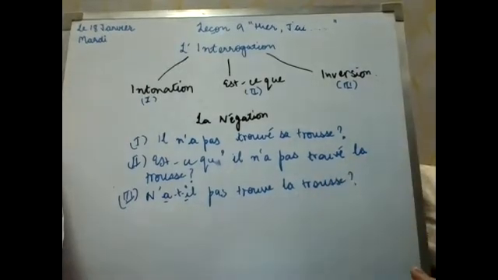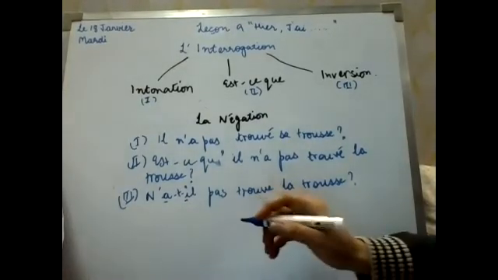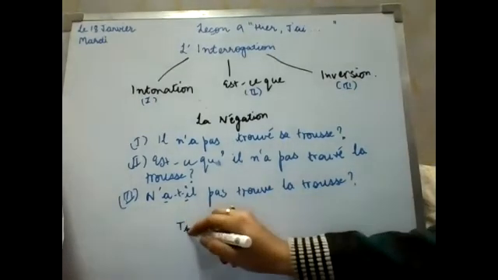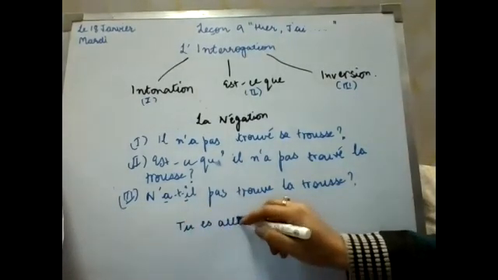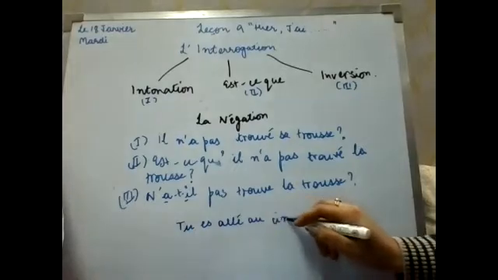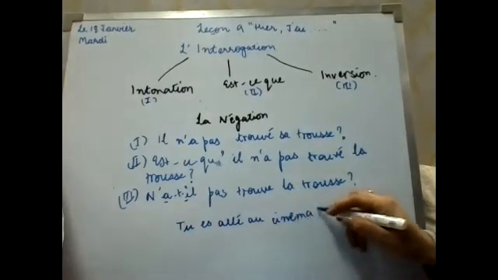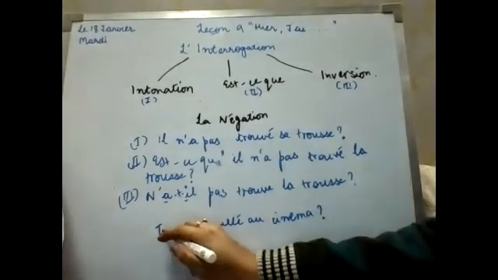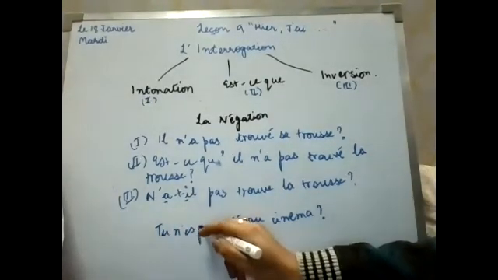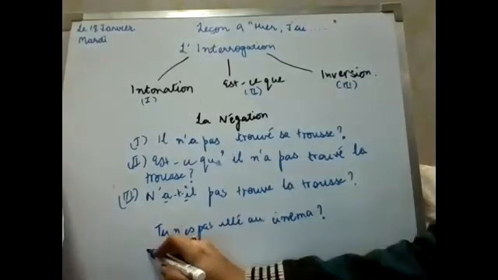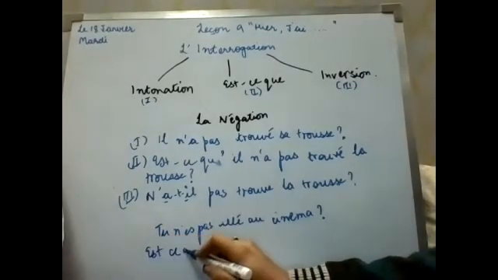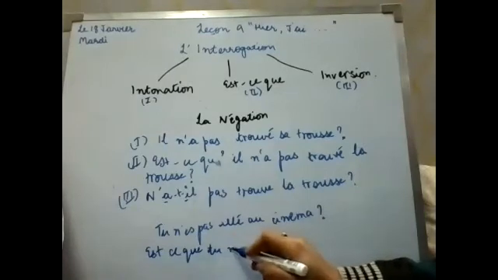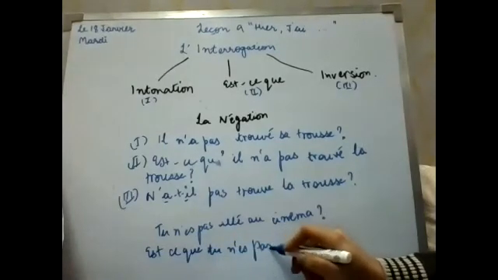One more sentence I am giving you as an example. My sentence is tu es allé au cinéma. Now I am doing negation. This will be tu n'es pas allé au cinéma. Then the second form will be est-ce que tu n'es pas allé au cinéma?